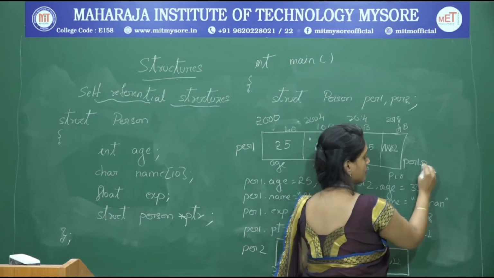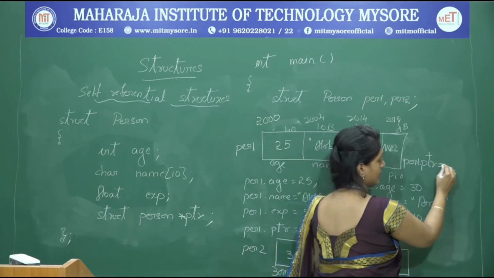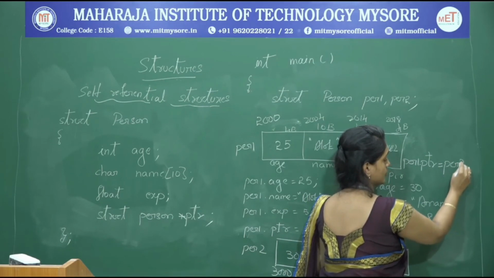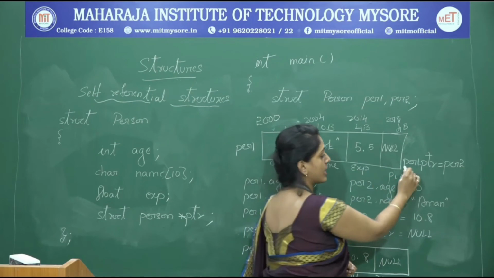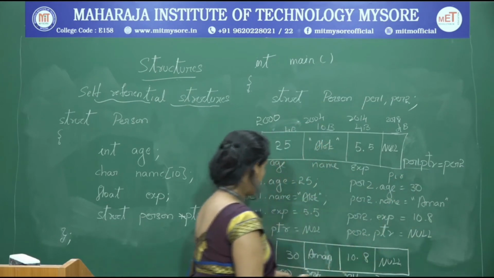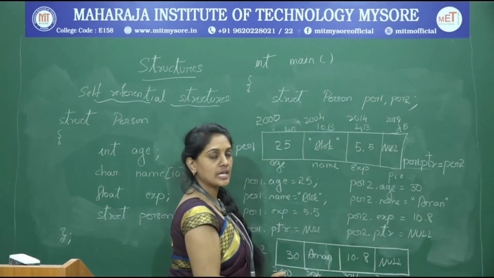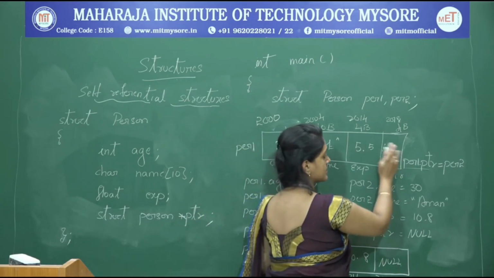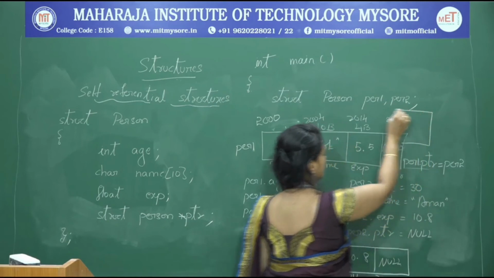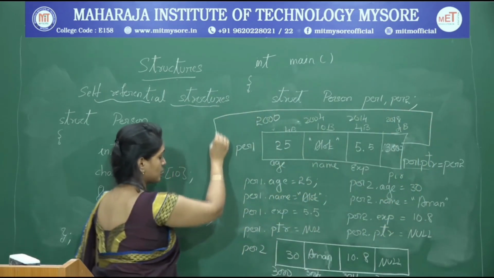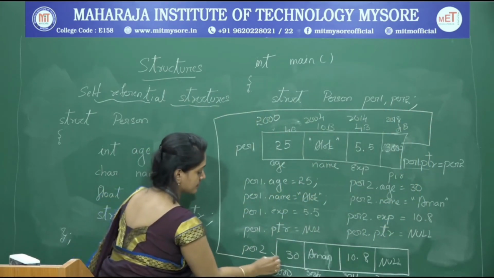PER1 dot PTR is equal to PER2. So what does this do? In this particular location I am able to access this. PER2 has a base address of 3000. So 3000 comes and sits in this position, and this is getting linked,